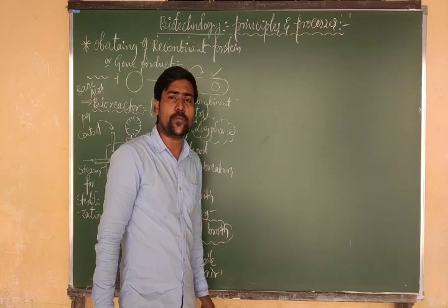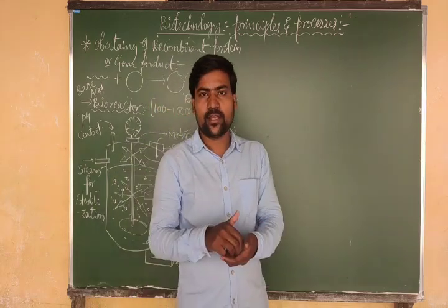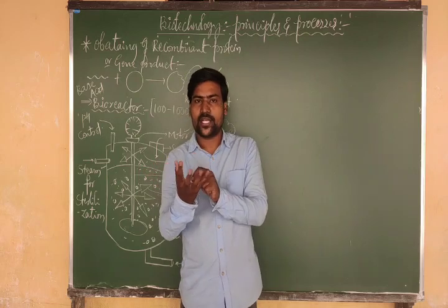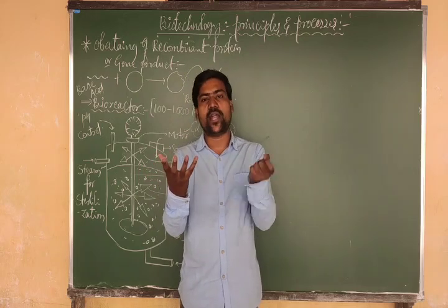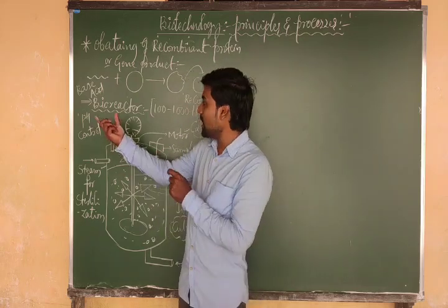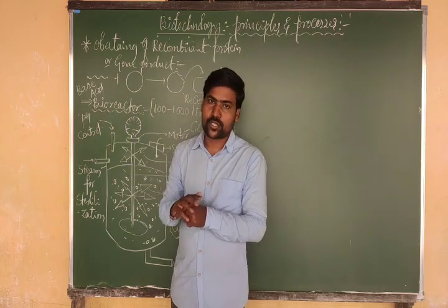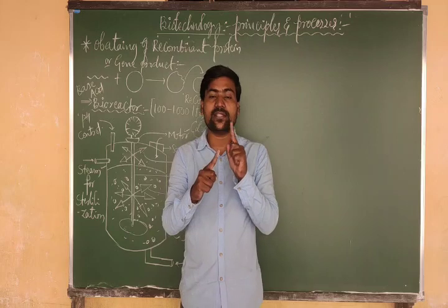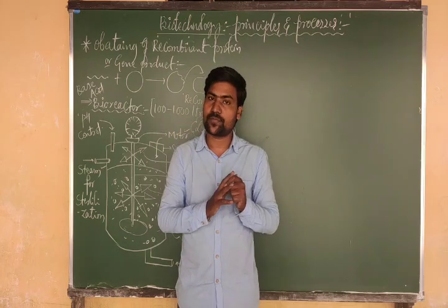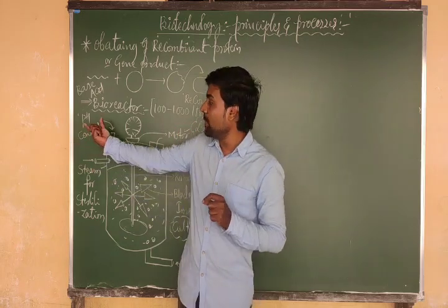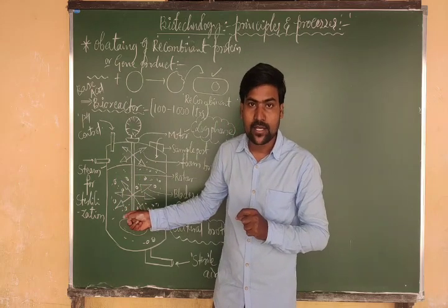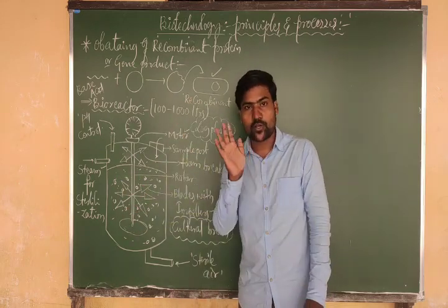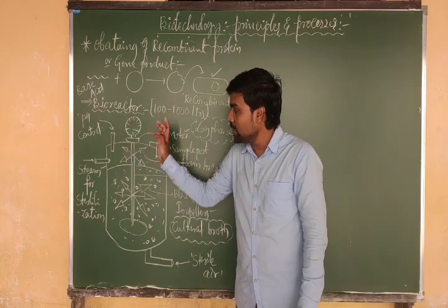Anyhow, we need to maintain the proper optimum pH. If acidity increases, we add a little bit of base. If basicity increases, we add a little bit of acid. This is how we control the pH. Why? Because for growth of any microorganism there must be a particular pH. Otherwise, if you don't maintain the pH properly, microbes will not grow. Which microbes? Recombinant microbes will not grow. Hence we need to maintain the pH.